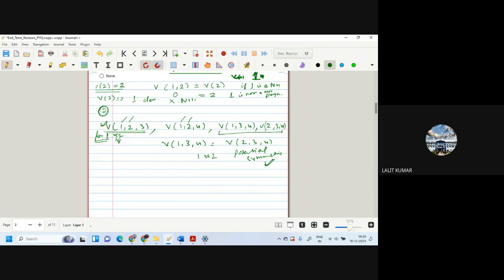Now you come to pairs. Where pairs are there, 1, 3 and 1, 4. So the value of 1, 3 has to be equal to the value of 2, 3, and it has to be equal to the value of 2, 4. Then only are they symmetric. Yes. This is again symmetric. So we have to check only where they are pairing up with some other partner. Yes. And this is the mandatory condition for symmetry. So if their values are not the same, then they are not symmetric. Simple as that. Understood. Okay.